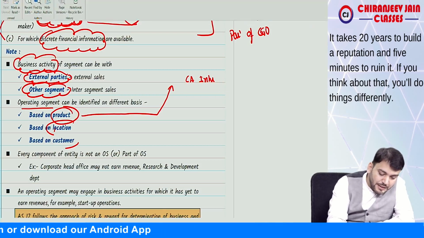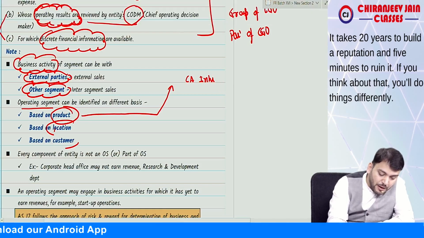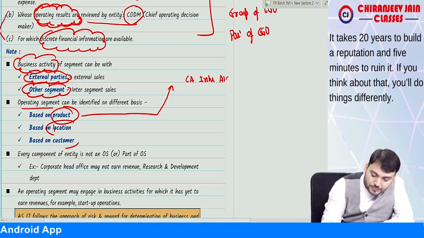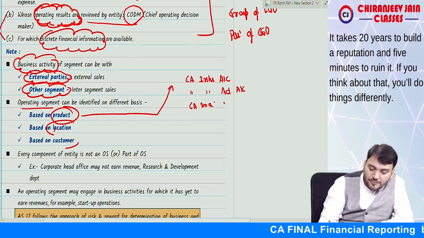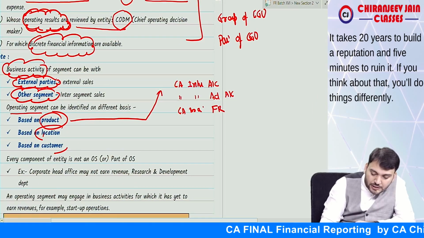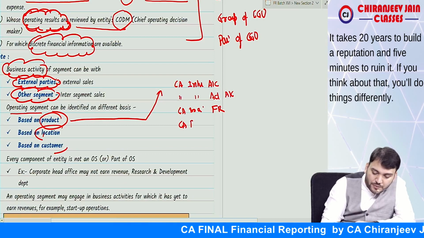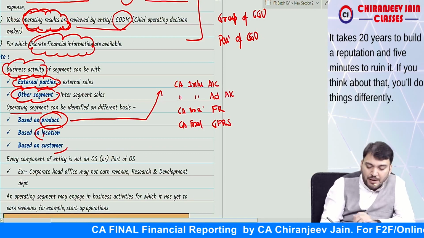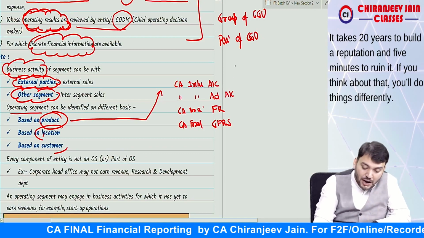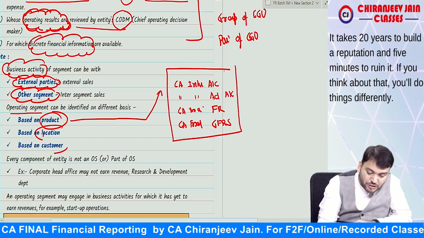My operating segments based on product will be CA Inter accounts, CA Inter advanced accounts, CA Final FR, CA Final GFRS. Can I say these are my products? So I can have operating segments based on this.